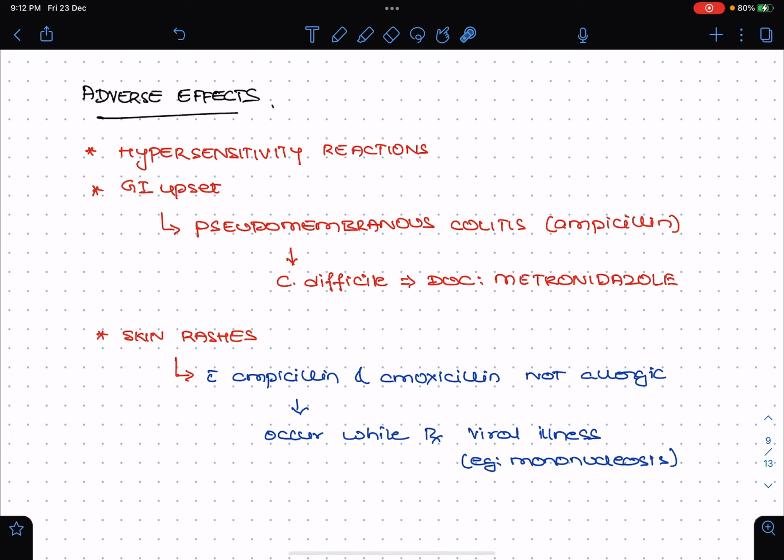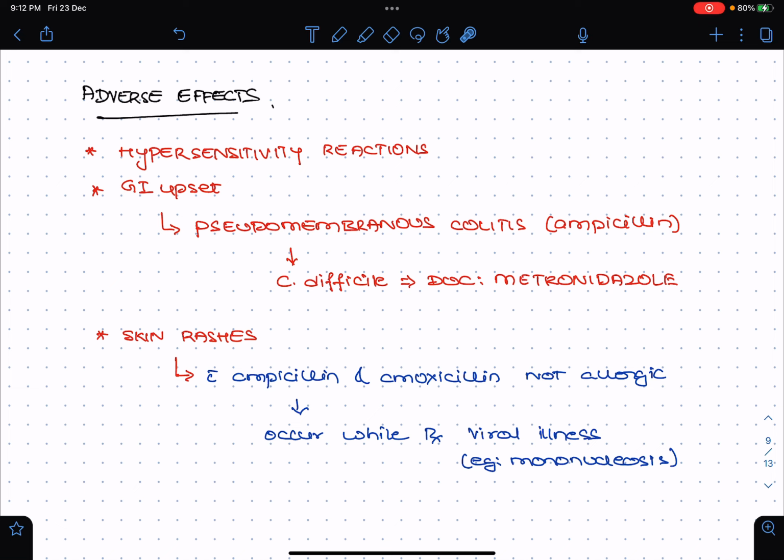Among the GI upset, the most common is pseudomembranous colitis, which is seen with the use of ampicillin, and the organism responsible for pseudomembranous colitis is Clostridium difficile. So what will be the drug of choice? If you have metronidazole as a choice, metronidazole will be the drug of choice. If metronidazole is not there, you can go for vancomycin.